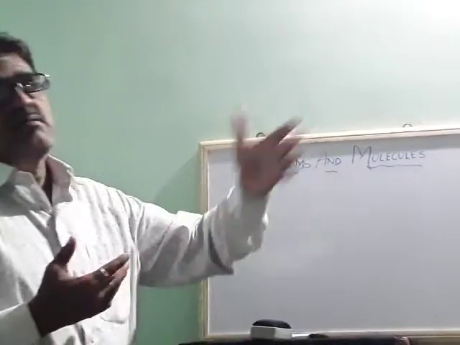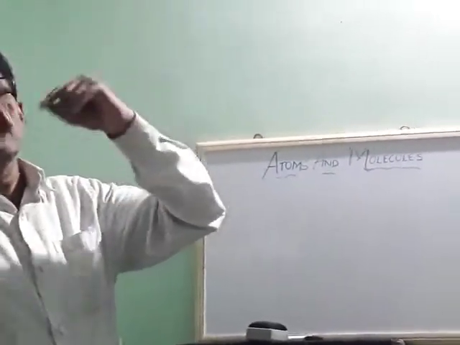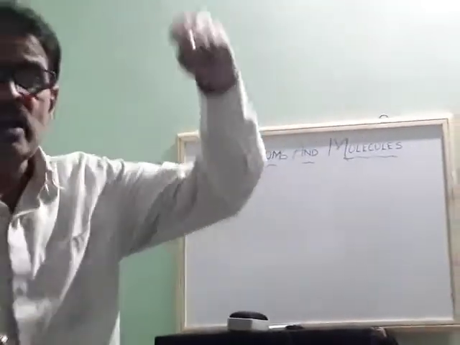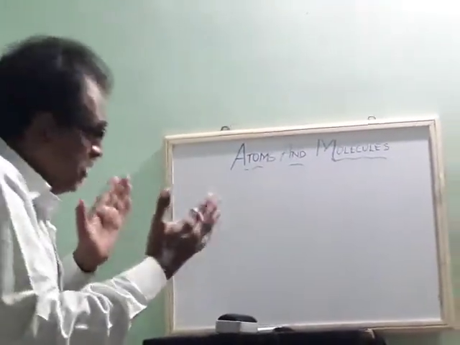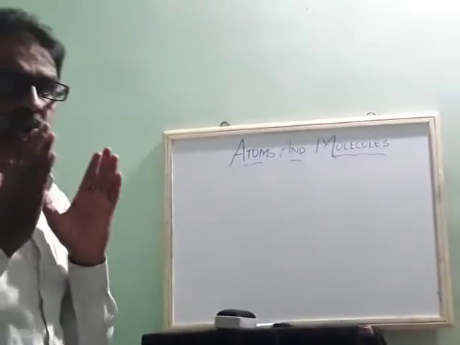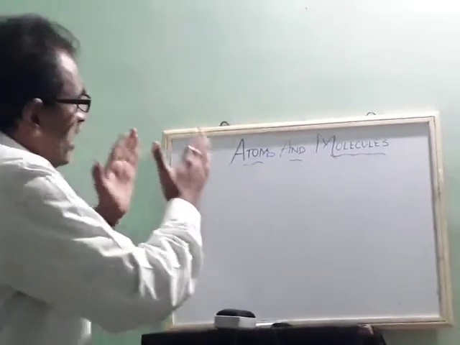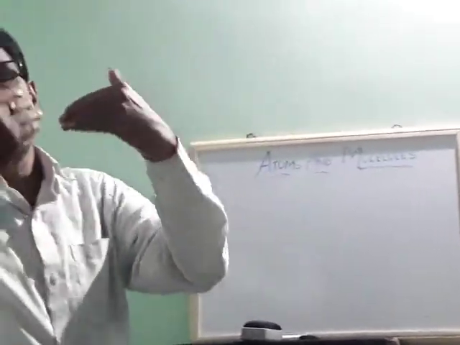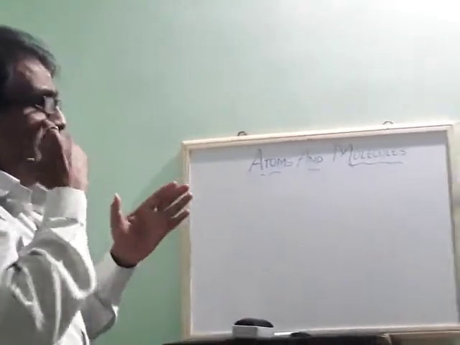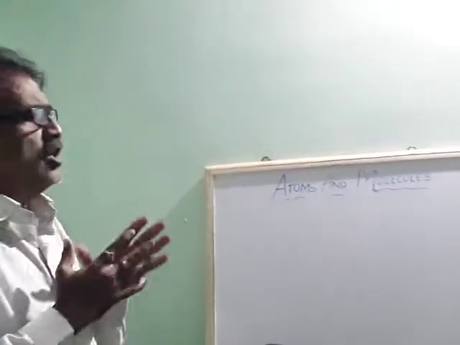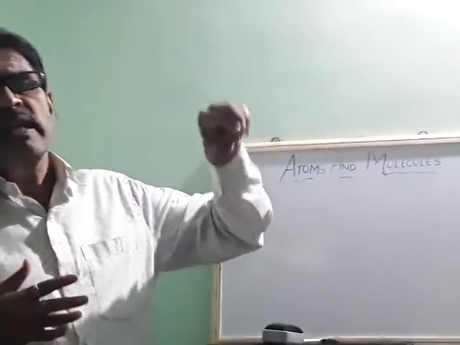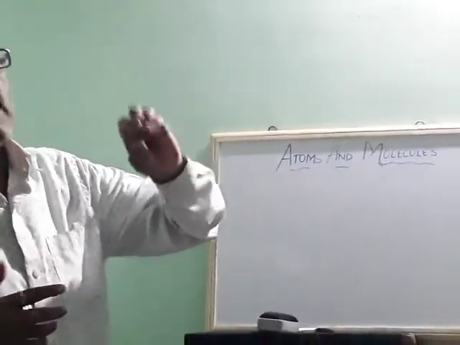Finding the atomic mass: first of all, atoms are very small, invisible, very minute, and moreover, how to find the atomic mass? So he gave the concept of relative atomic mass. They relate that particular atom to a particular element in nature. So Dalton's atomic theory was very relevant to give an explanation related to atomic mass.